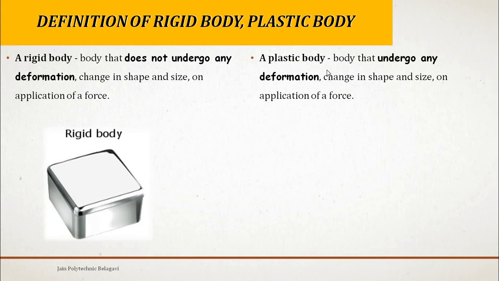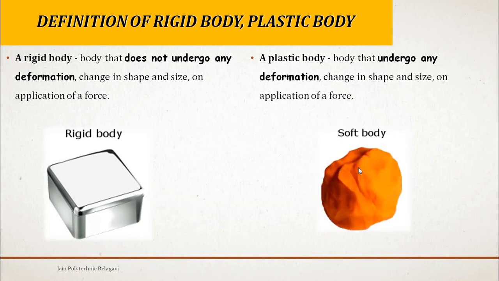First we will try to understand plastic body and then we will concentrate on the differences. A plastic body is nothing but a body which undergoes deformation, meaning change in size and shape, on the application of force. What is the example here? Clay. Clay is one of the plastic bodies. It is soft in nature, and it is solid in nature. If you try to press the clay, it is going to deform or change its size and shape, right? Similarly, if you try to press this body or object, it is not going to deform. Why? Because it is a solid object.